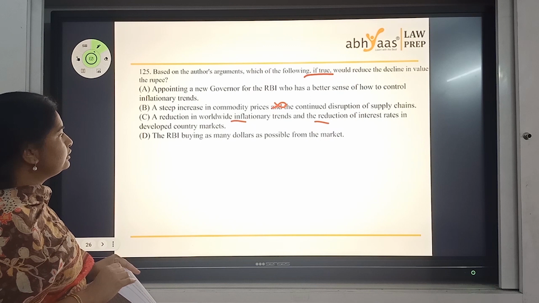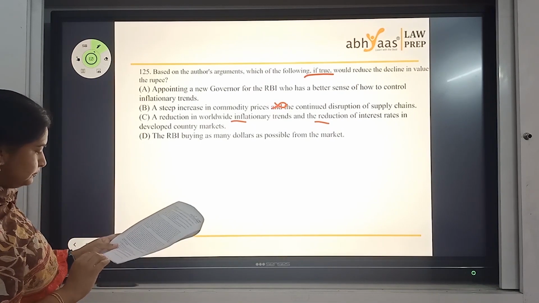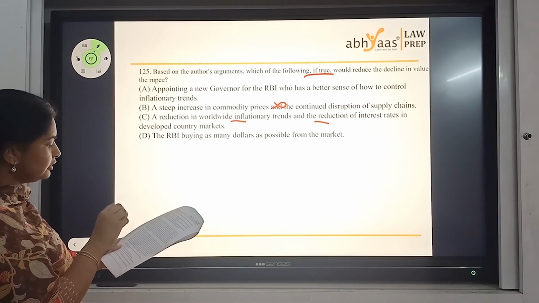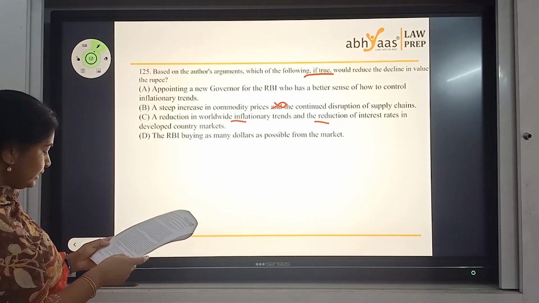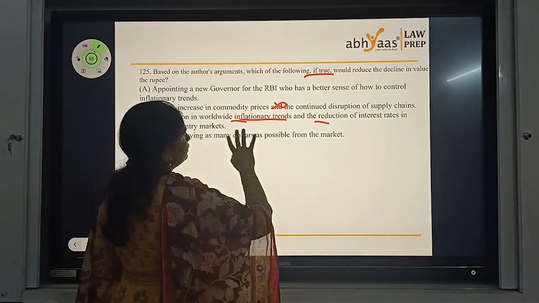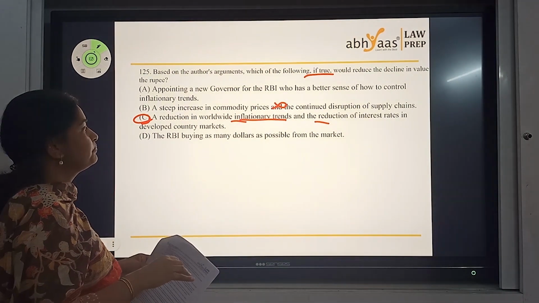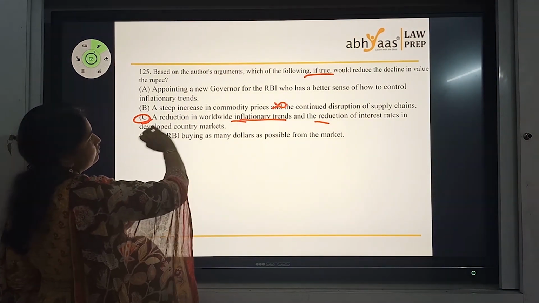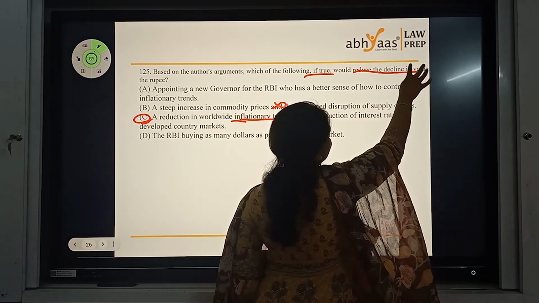Are we buying as many dollars as possible from the market? Now, if you look at overall, we had this thing about the inflation part and interest rates part from the first paragraph. Going by this, C seems to be a better choice. If overall inflation is taken care of, if things become better, no economic shocks across, and the interest rates part is taken care of, this would reduce the decline in the value of the rupee.